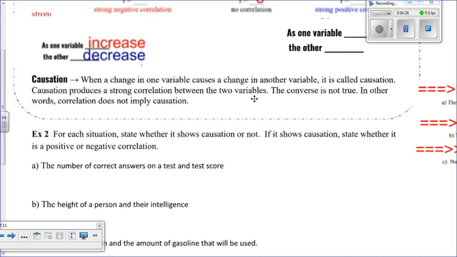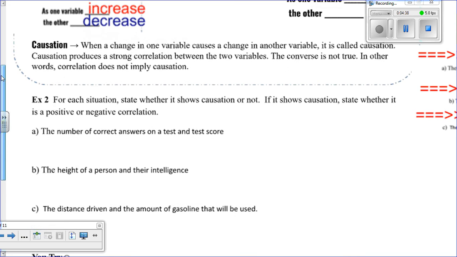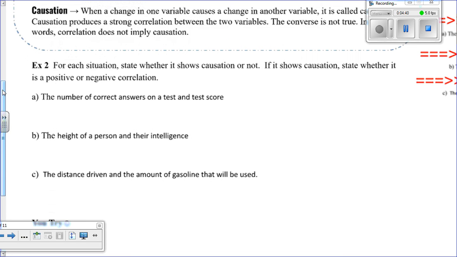Let's look at example 2. For each situation, state whether it shows causation or not. If it shows causation, state whether it's positive or negative. First question. The number of correct answers on a test and a test score. What does that mean? That means, if I got a bunch of answers wrong on a test, will my test score go up or go down? Or if I get a number of questions right on a test, will my test score go up or down?